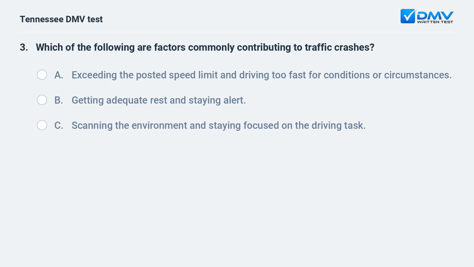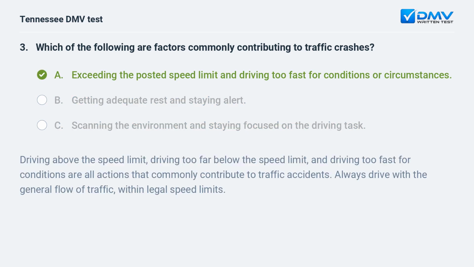Which of the following are factors commonly contributing to traffic crashes? A. Exceeding the posted speed limit and driving too fast for conditions or circumstances. B. Getting adequate rest and staying alert. C. Scanning the environment and staying focused on the driving task.